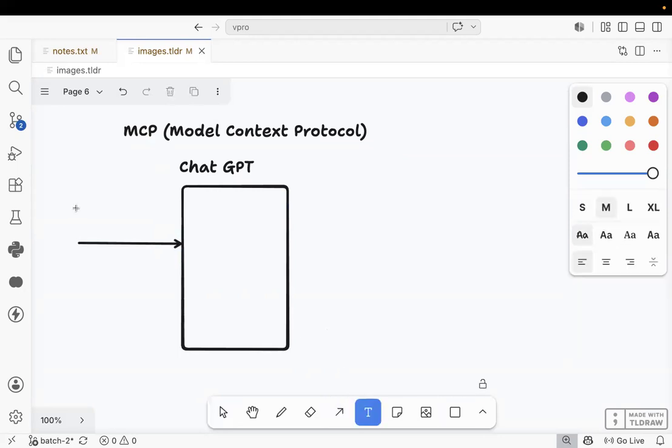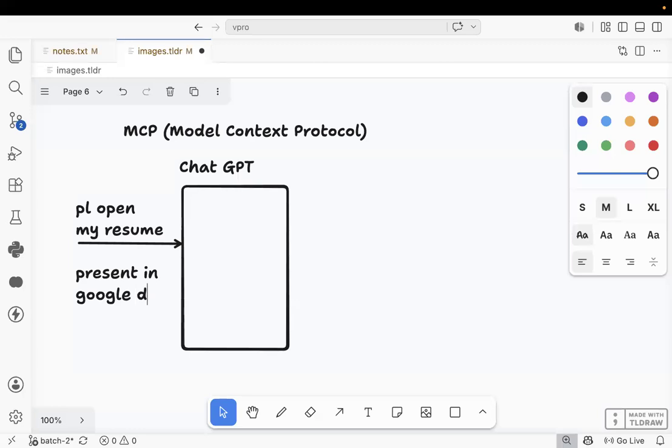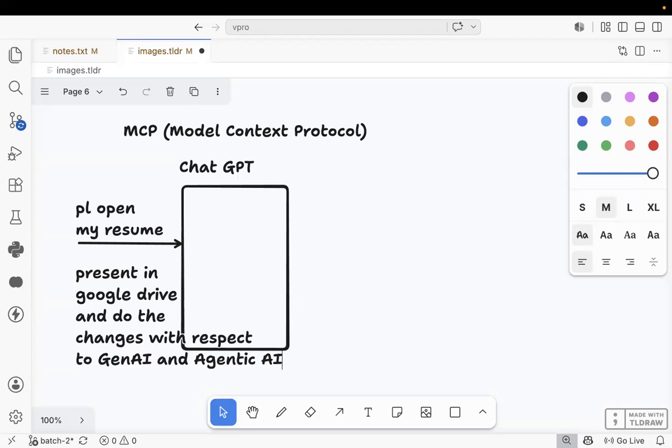Please open my resume, present in Google Drive, and do the changes with respect to GenAI and Agentic AI. So this is the question I need to ask.